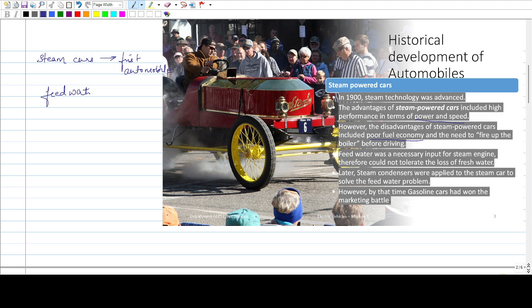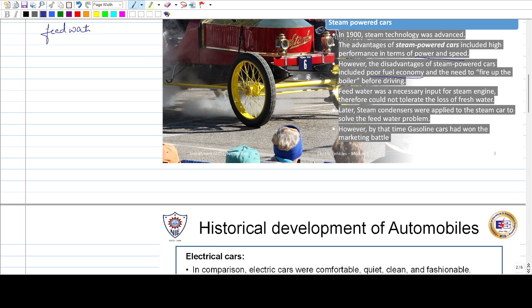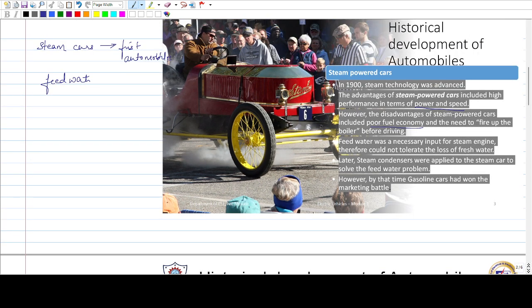Some treatment has to be done to normal water to remove impurities so that it is suitable for the boiler environment, which can easily give up steam. That is what feed water means. Feed water is given as input to the steam engine, so if you have any loss of feed water within the car, the car could not run. It could not tolerate the loss of fresh water.